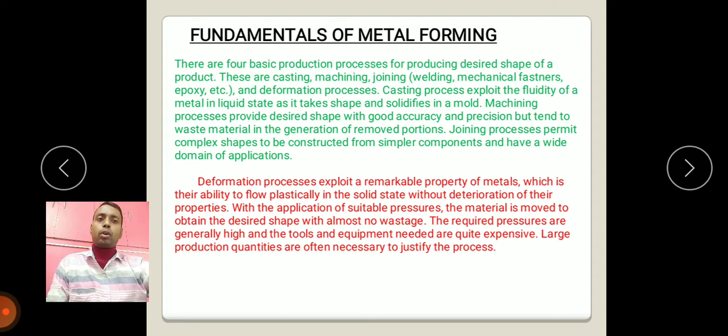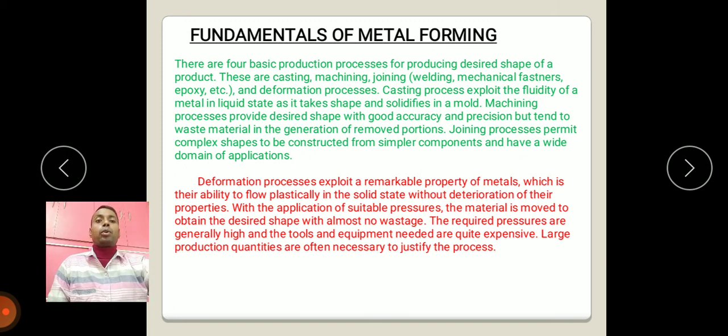Casting process exploits the fluidity of a metal in liquid state as it takes shape and solidifies in a mold. Machining process provides the desired shape with good accuracy and precision but tends to waste material in the generation of removed portion. That means, with the help of removal process, the desired shape will come. Joining process permits complex shapes to be constructed from simpler components and has a wide domain of application. This is all about casting, machining and joining process.